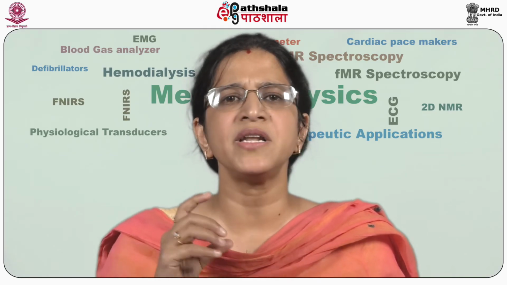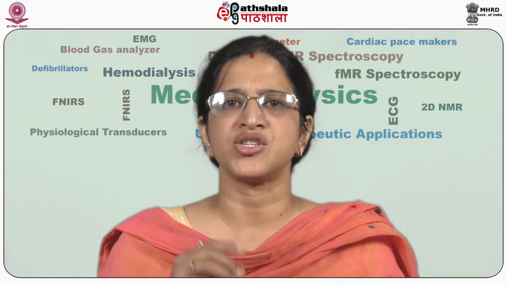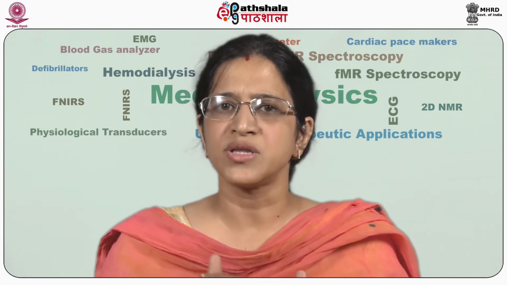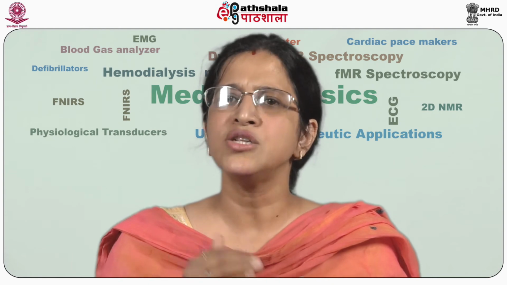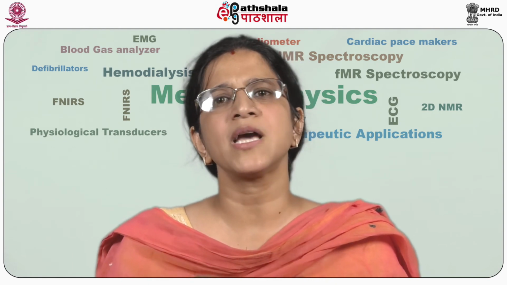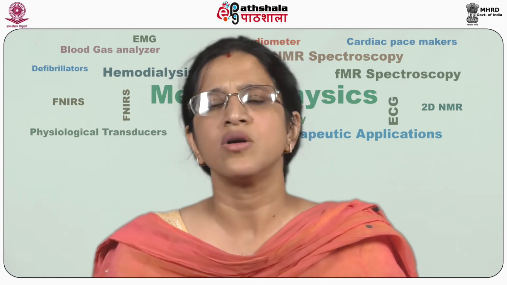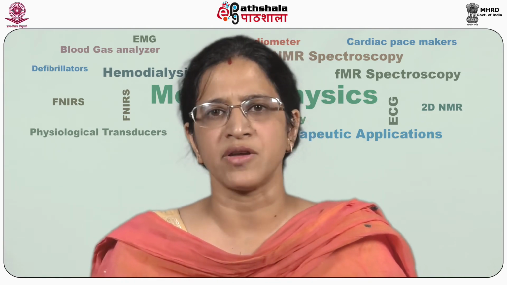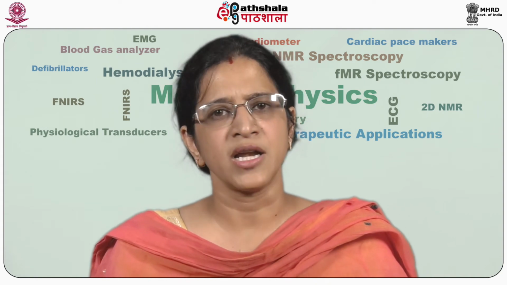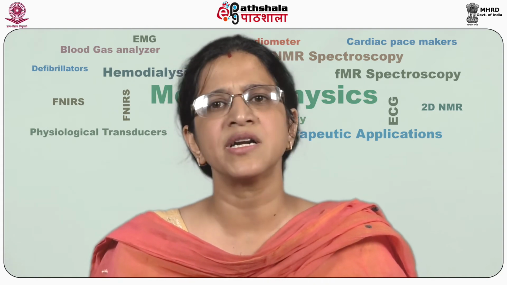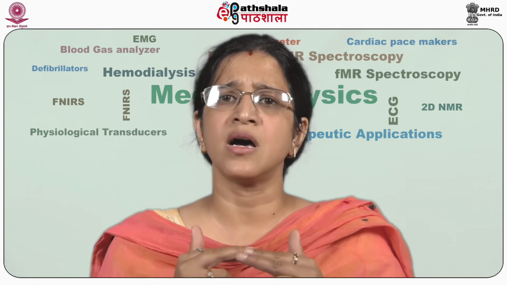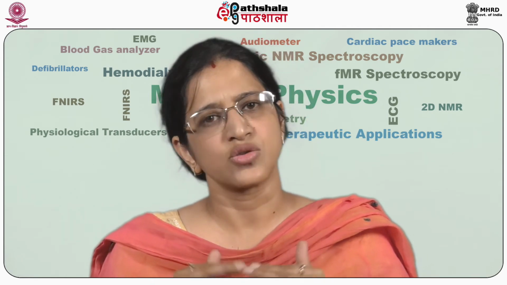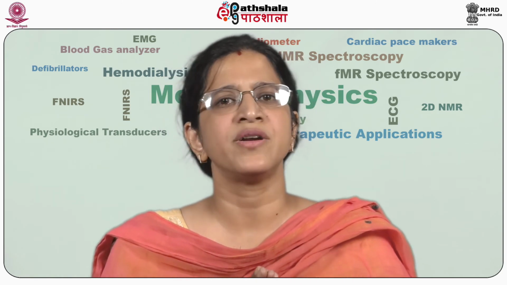If this forbidden energy band gap is large, of the order of 3-4 electron volt, then we call it an insulator. But if this band gap is of the order of 1 electron volt, or if it is overlapping, different names are given. For example, a 1 to 2 electron volt band gap is for semiconductors, but if the band gap is overlapping, then we call it a conductor. So there is a criterion, I think you all have understood.